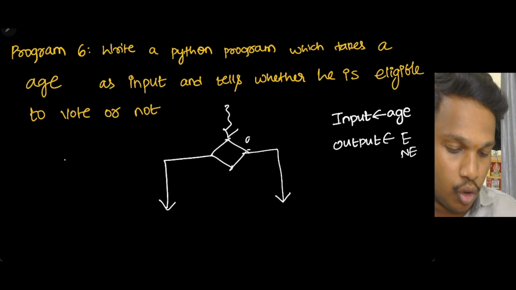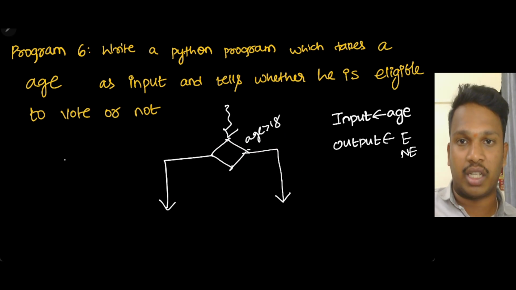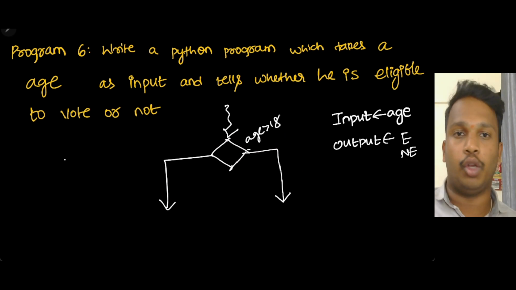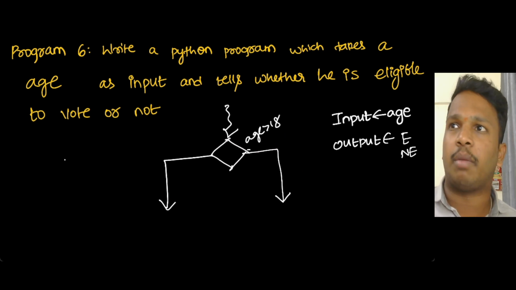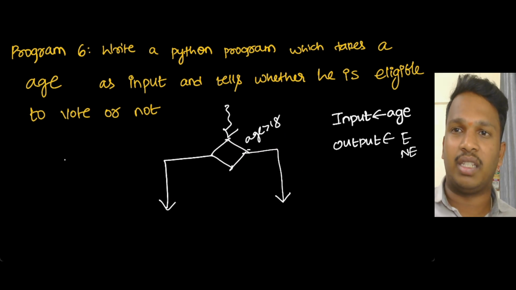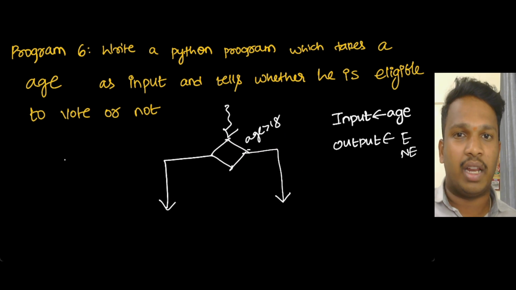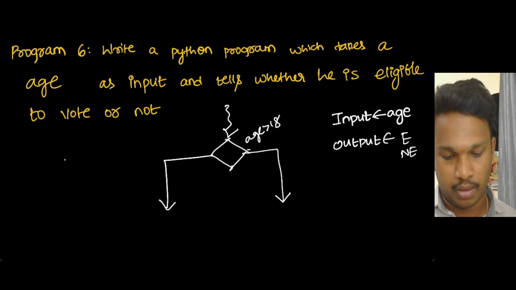Now, how to do this? Okay, you got to know the condition: if age greater than 18. This is quite common for elections; you can search on Google also. If your age is greater than 18, you are eligible to vote. And for whoever are BTech students, I think all of you are eligible. Why? Because 10th class is age 16, plus 2 years for plus 1 and plus 2, that is 18. From engineering first year onwards, I think many people can vote. Now let's see.